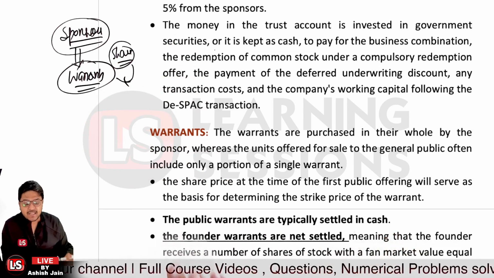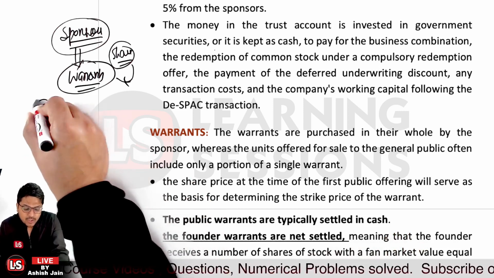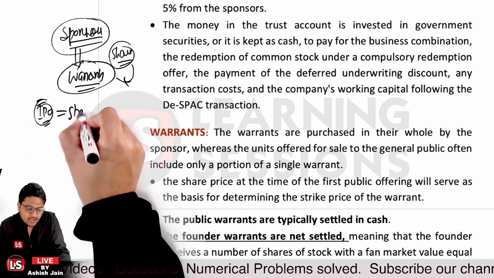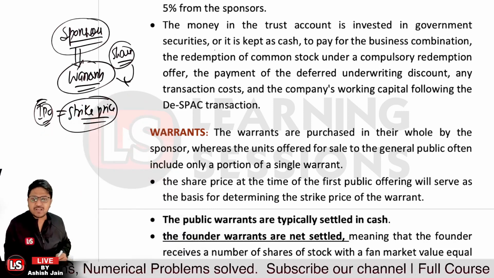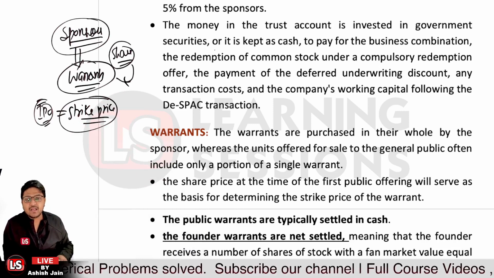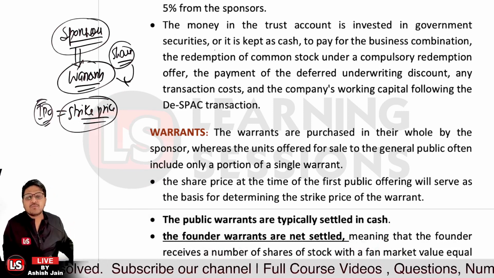And the share price at the time of the first IPO, I told you, that will be basically what? That will be the strike price of the warrant in general. And public warrants are typically settled in cash. And further, the founder warrants are net settled.